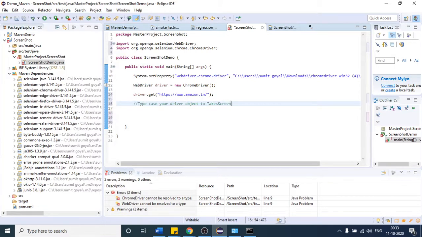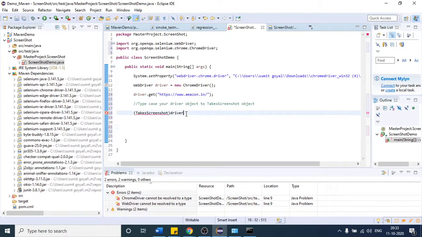So yeah, TakesScreenshot. Okay, so what I'm saying, if you want to take the screenshot, first you have to typecast your driver object. This is our driver object. It can be any name. Okay, to TakesScreenshot object. So how can we do that? Just write driver. Before that I will write, I am just changing my driver object to TakesScreenshot. Okay, so let me import the package.